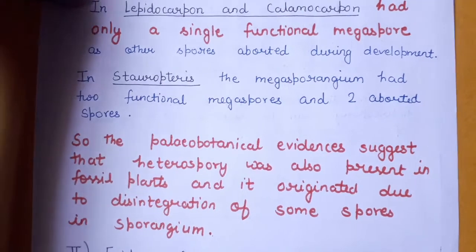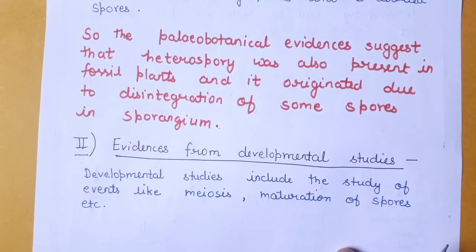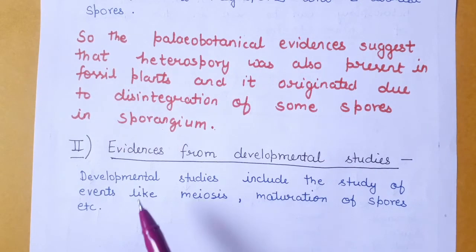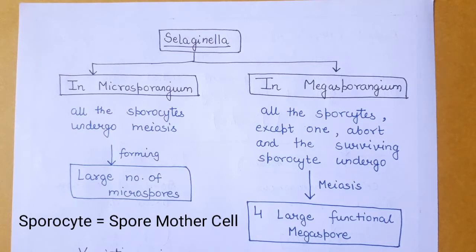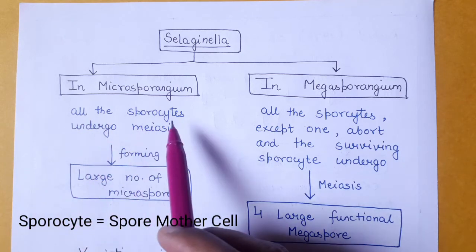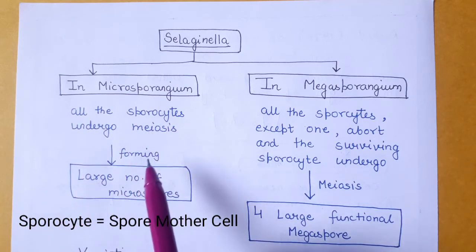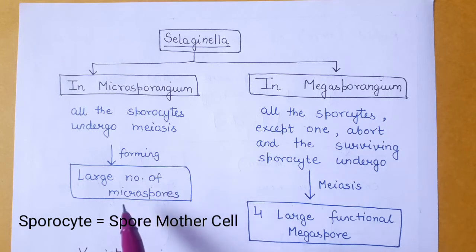Now coming to our other studies, that is the evidences from developmental studies. Developmental studies include the study of events like meiosis, maturation of spores, etc. Developmental studies were carried out in Selaginella in order to find out the origin of heterospory. And what they noticed is that in the case of the microsporangium, all the sporocytes undergo meiosis and form a large number of microspores which are smaller in size.